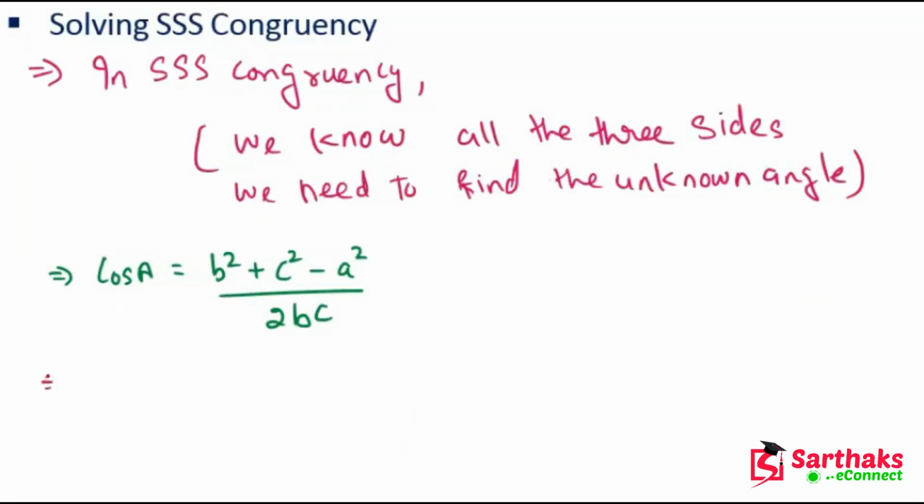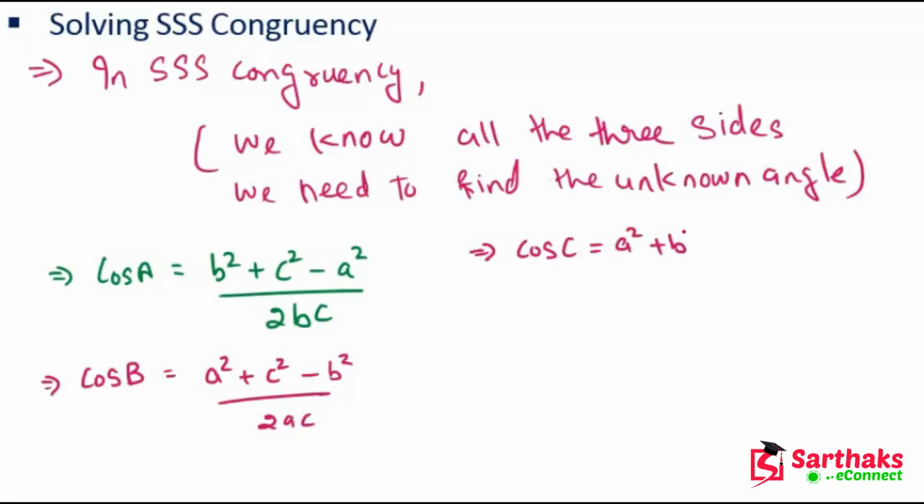Similarly, we can find cos B. How can we find cos B? This is (A square plus C square minus B square) divided by twice of AC. And similarly we can find cos C. This is (A square plus B square minus C square) divided by twice of AB. So if we know all three sides of a triangle, then we can easily find the unknown angles.